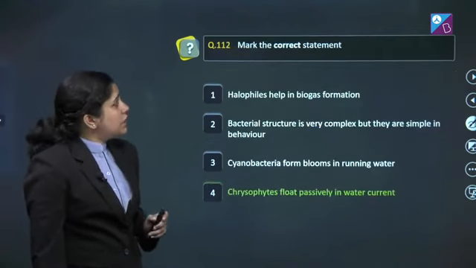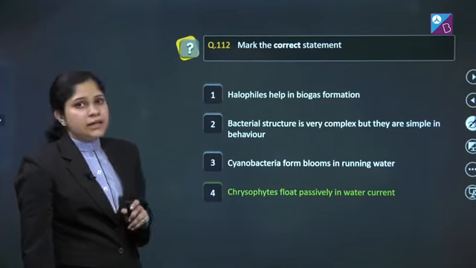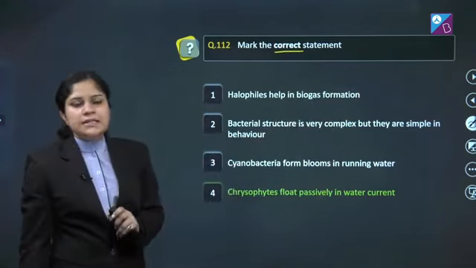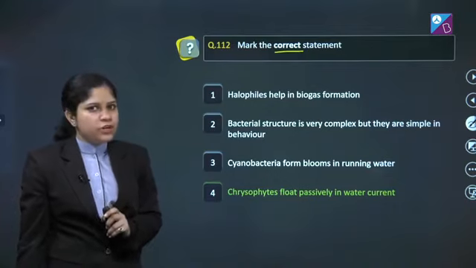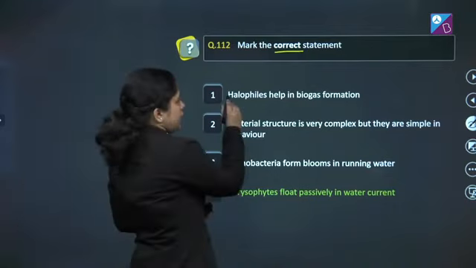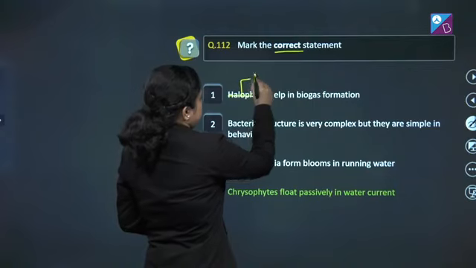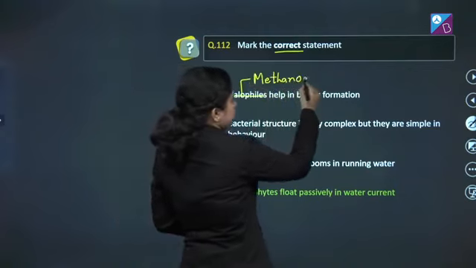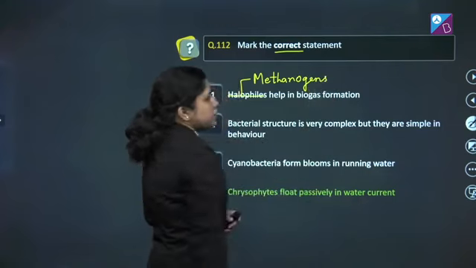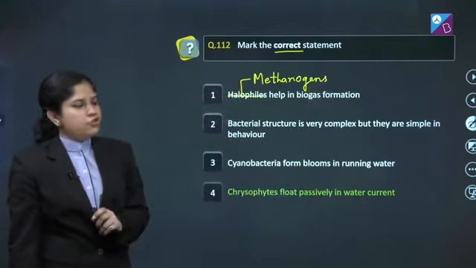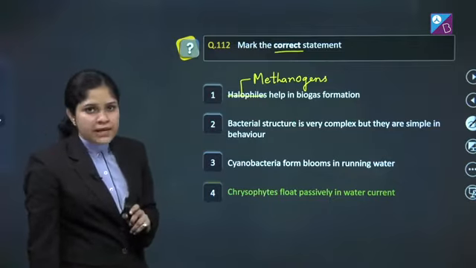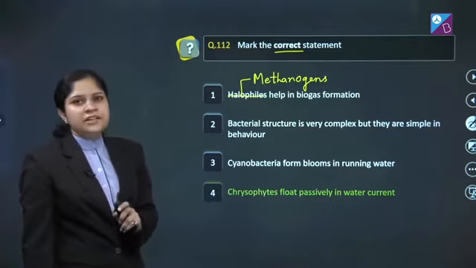Question number 112. Mark the correct statement. First, halophiles help in biogas formation. This statement is incorrect because methanogens are responsible for biogas formation. Second, bacterial structure is very complex, but they are simple in behavior.